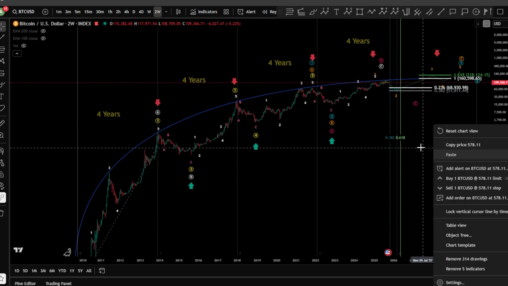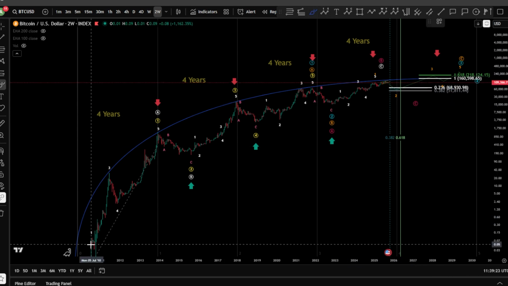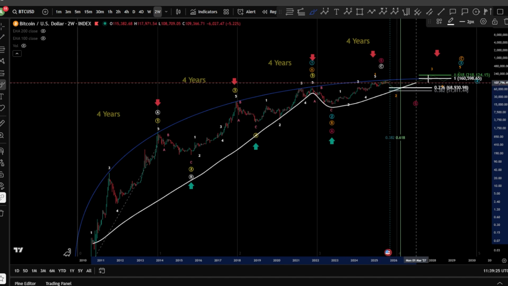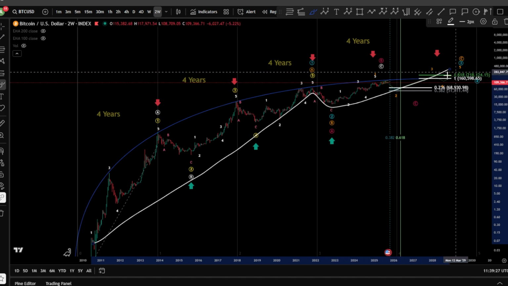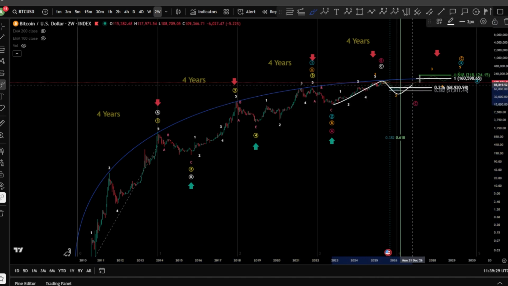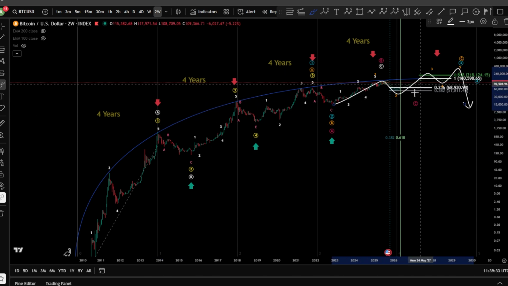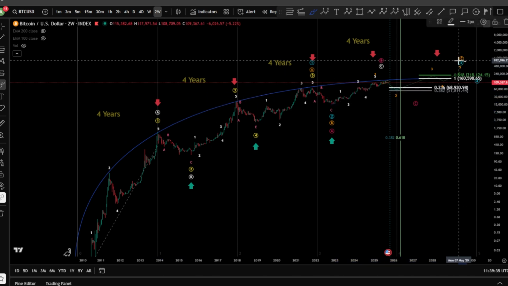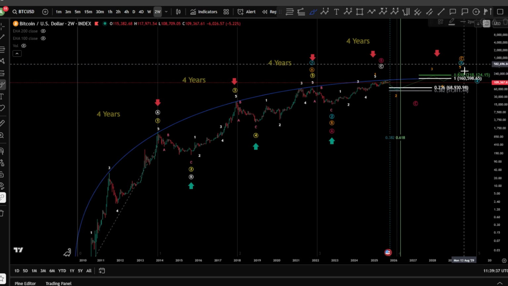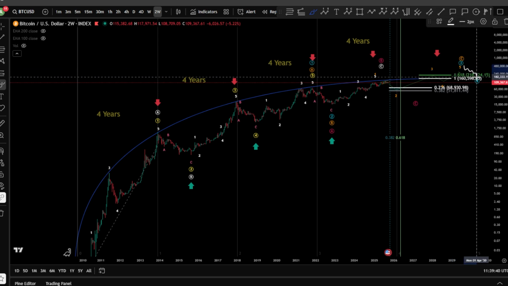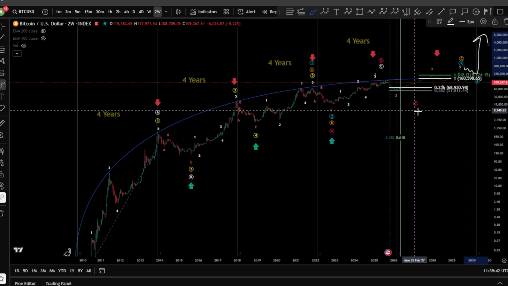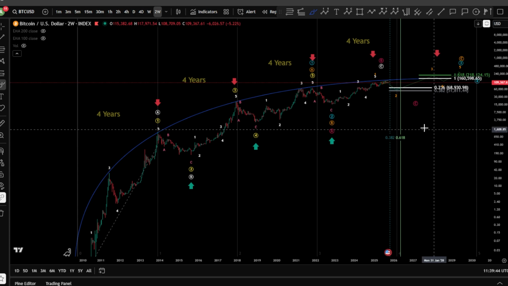Now, another possibility is the ABC zigzag, where you might see here an A, B, and a C. This wave C can be only one impulse, 1, 2, 3, 4, 5, and dropping down, of course, after it, because it is a 3-wave correction. The higher possibility is a wave 3 unfolding here, meaning after it, we might have a wave 4, and then simply continuation for wave 5 towards the upside.